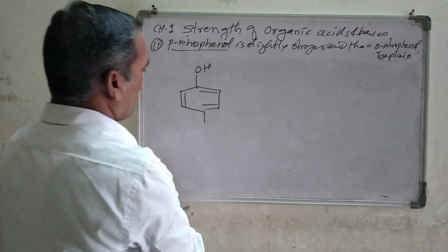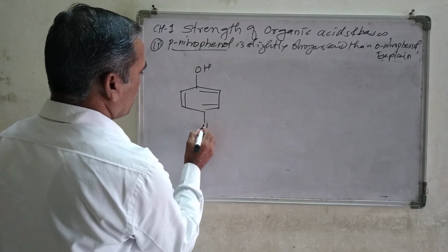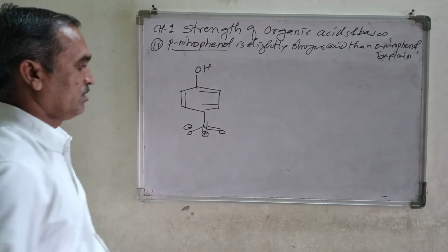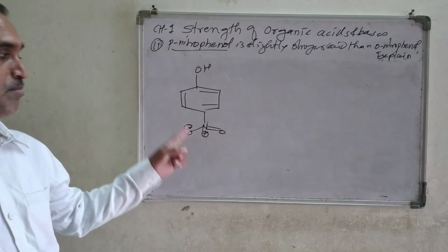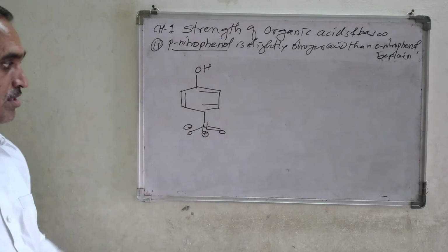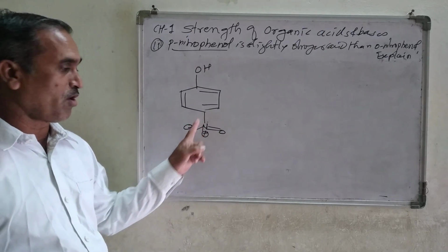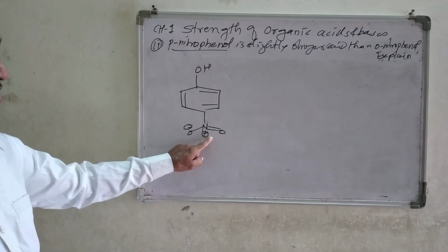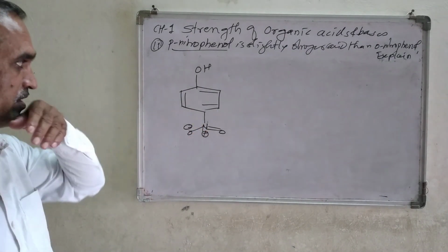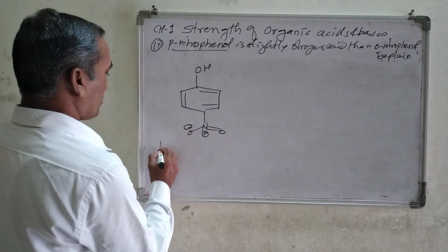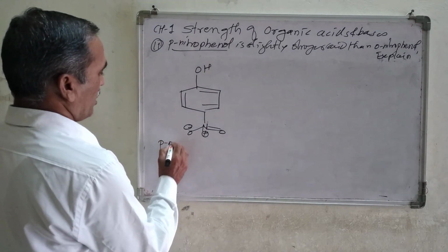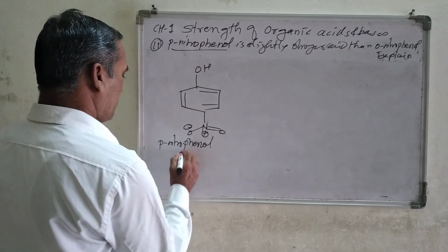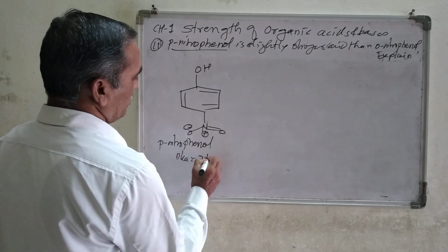This nitro group you can draw like this: N double bond O, O minus, with a positive charge on the nitrogen atom. Why positive? I am putting a positive charge on the nitrogen atom because there are 4 bonds. Nitrogen has 3 bonds and a lone pair, but here there is a positive charge because there are 4 bonds already. This is the structure of para-nitrophenol, and we know that the pK value is 7.12.